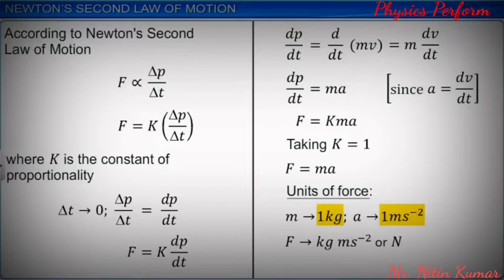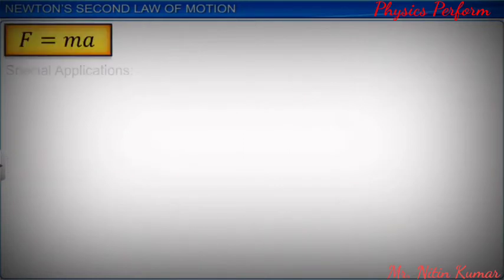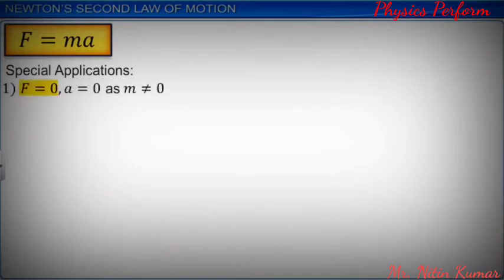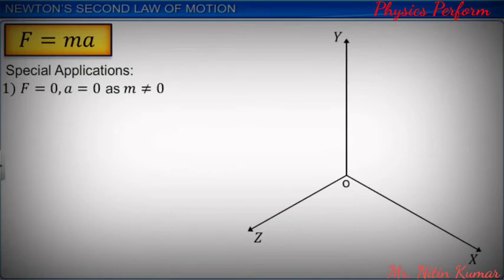There are certain special applications of Newton's second law of motion. When no force is applied on a body, there is no acceleration in its motion, since the mass of the body cannot be equal to 0. This is one way to write Newton's second law of motion. Since force applied and momentum are vectors, we can apply the law by taking their components in the 3 coordinate directions, that is, x, y and z.